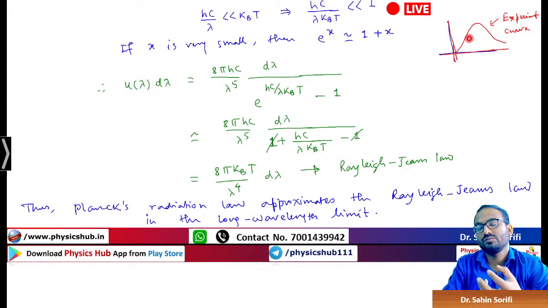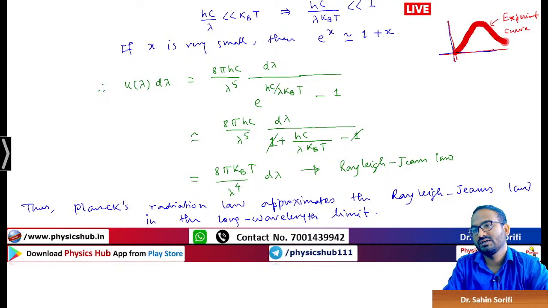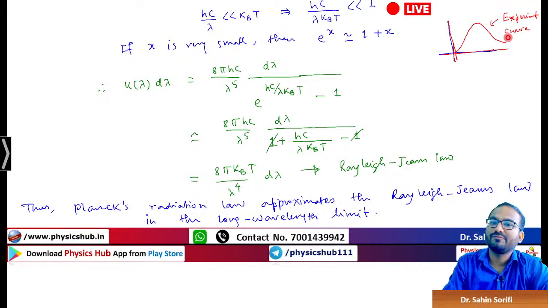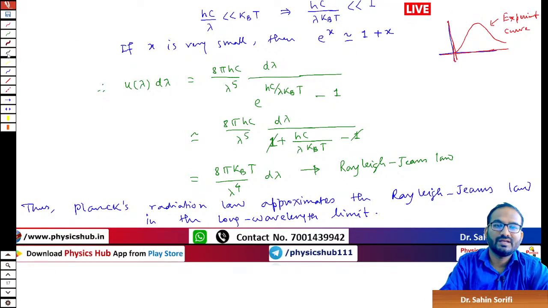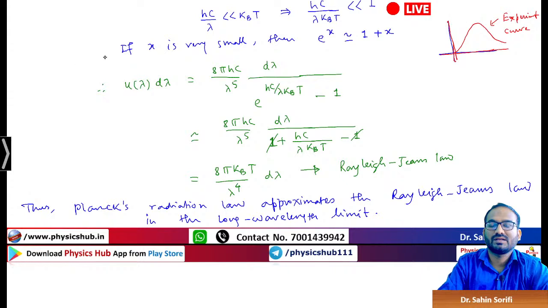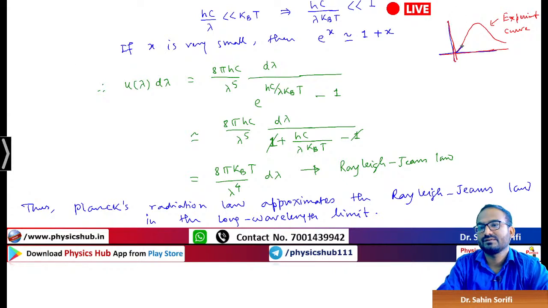So there was no model which can explain the total experimental curve. Then finally in I think 1905 or so, Planck's radiation law came, which exactly fits this experimental curve. Okay, so this is what it is.